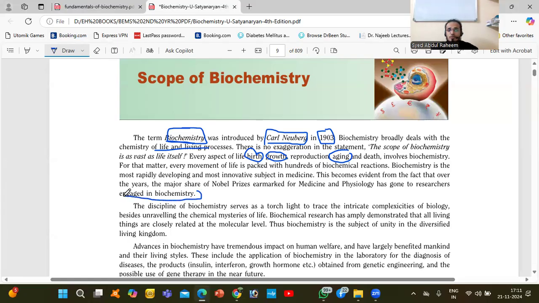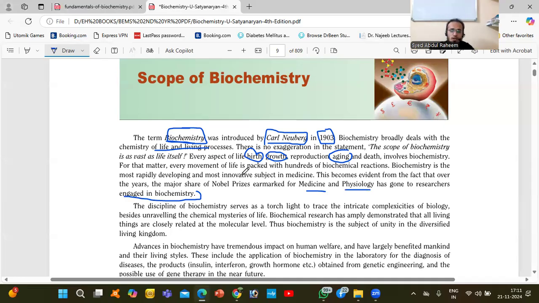Most of the people who have got Nobel Prizes are going in depth into medicine and physiology, meaning they are doing biochemistry. Biochemistry is nothing but medicine. Because of its vastness, they are going deeper in biochemistry, and that's the reason they are getting Nobel Prizes.